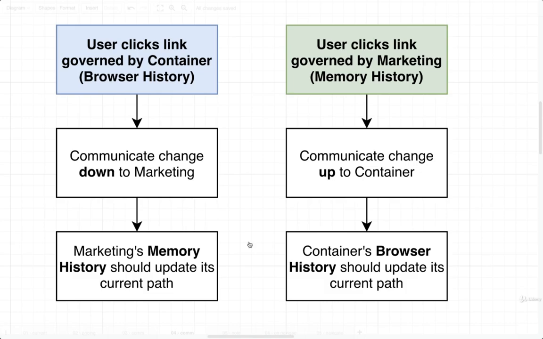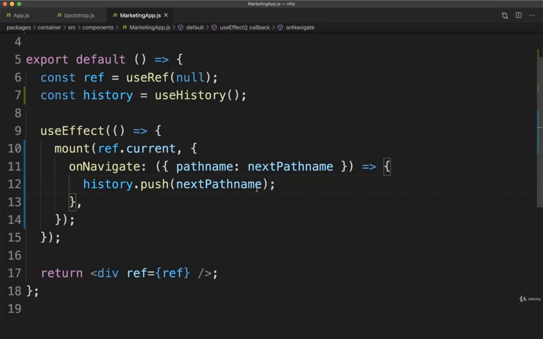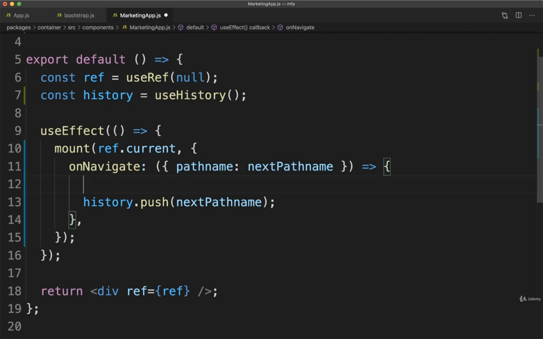So to prevent that infinite flow, we're going to add in a little check inside of here to decide whether or not we actually want to have our history object navigate. So to add in the check, we're going to take a look at the current path name that we're at inside of our container application. And we're going to verify and make sure that our current path name and the next path name are different. If they're different, that means that we probably need to do some navigation. But if they're the same, that means we are already at the URL that we're supposed to go to, and therefore we should not attempt any navigation.